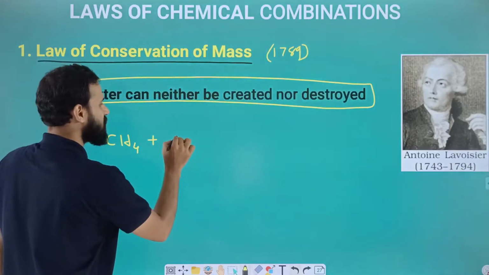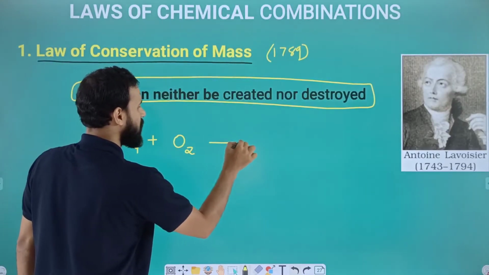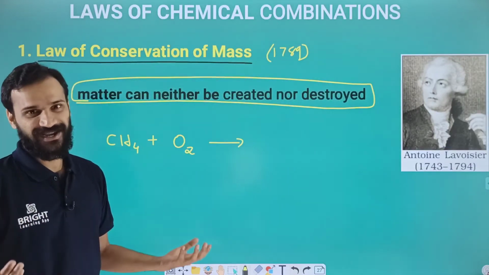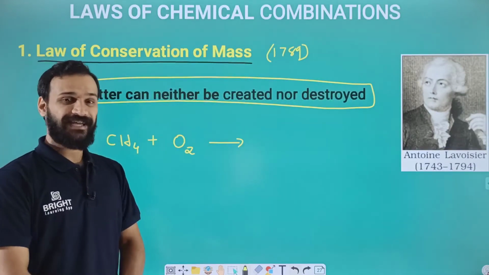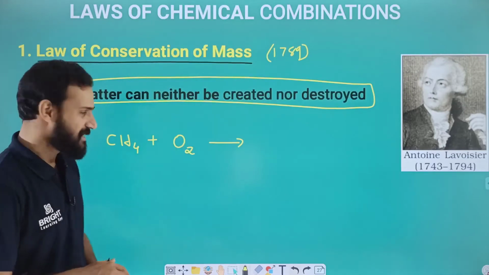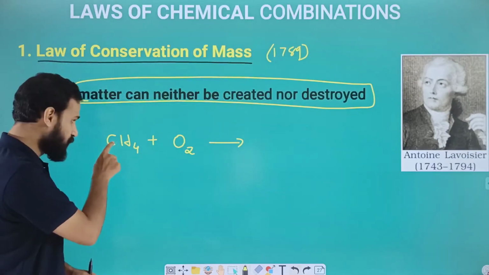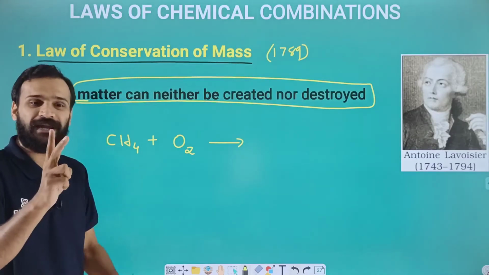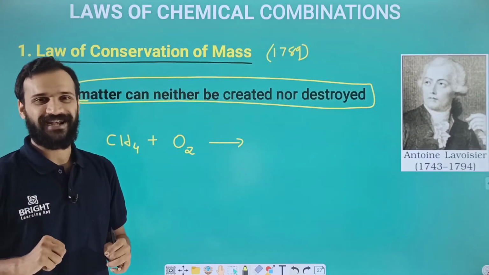So I'm taking oxygen. When methane reacts with oxygen, that is called combustion. What will be the product? A general point we must remember: methane is a hydrocarbon. Why? It contains only two elements, carbon and hydrogen.